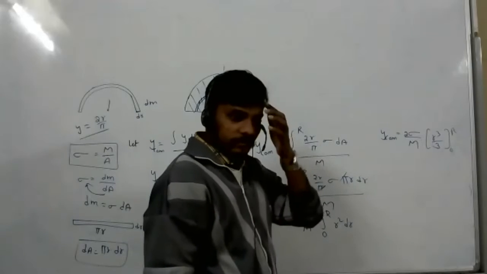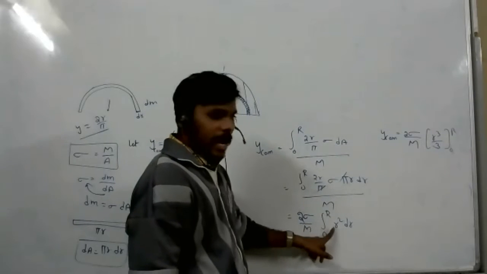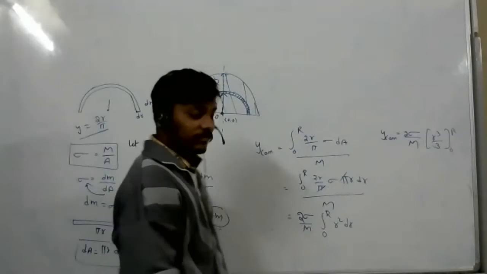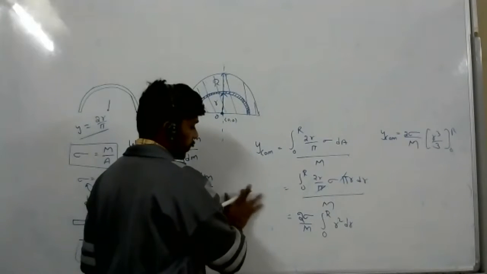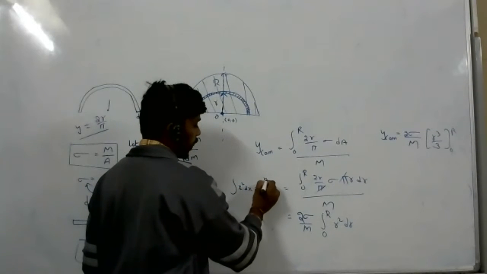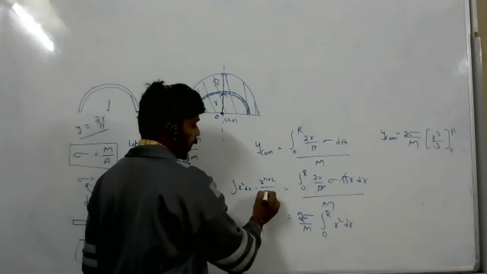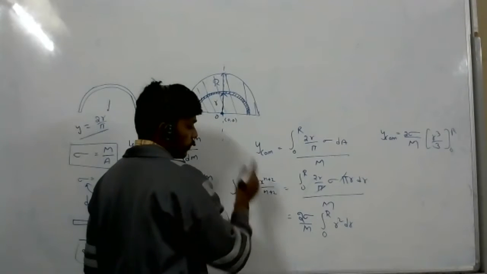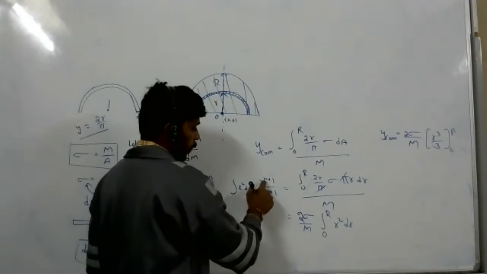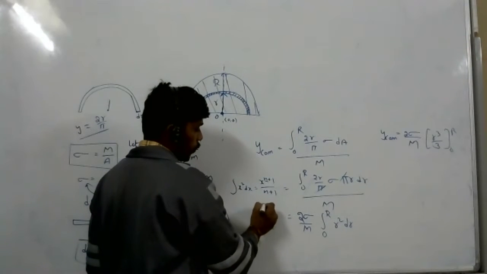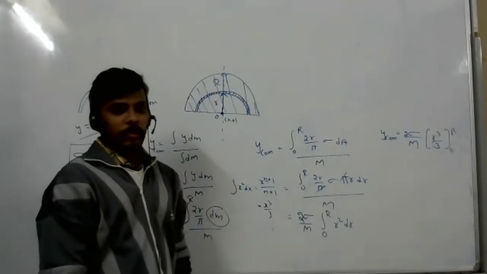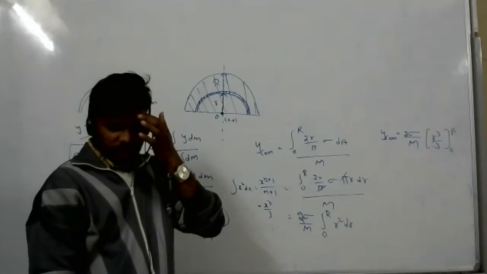The integration of x square dx equals x to the power n plus 1 by n plus 1. So n is nothing but 2, so x to the power 3 by 3. Here it is r, so r to the power 3 by 3. Understand clearly? Yes, sir.